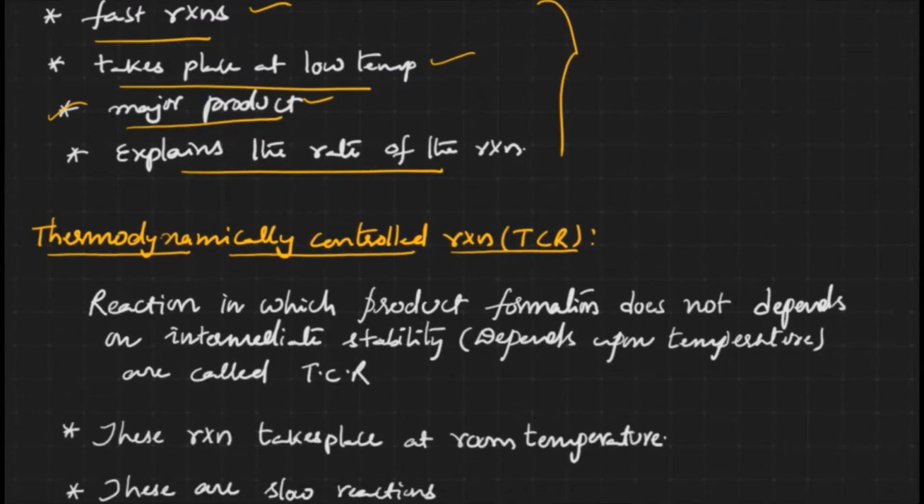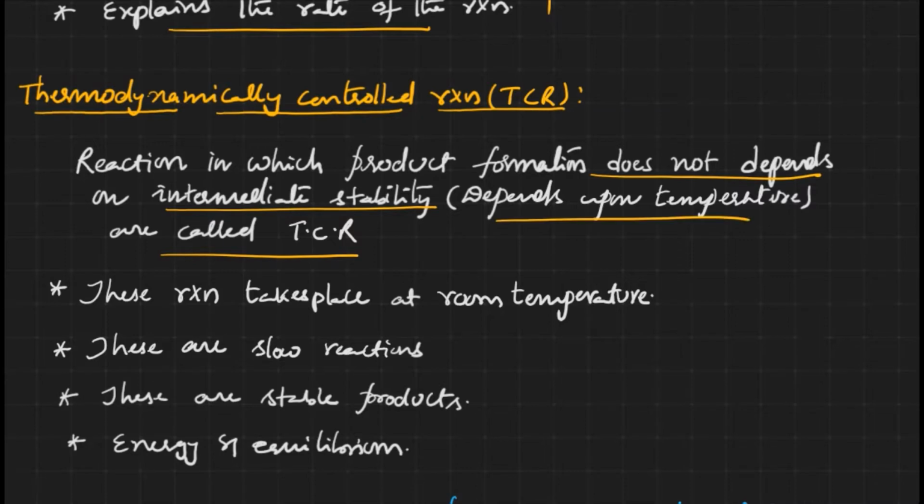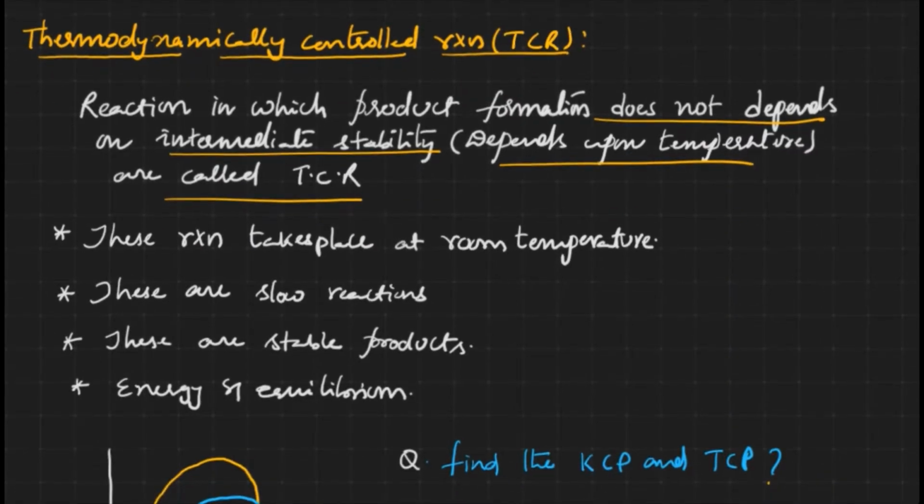These are all the general information about kinetically controlled reactions. Now let us see what is meant by thermodynamically controlled reactions. If the formation of product does not depend on the stability of the intermediate, or it depends on the temperature, those reactions are called thermodynamically controlled reactions. In the case of kinetically controlled reactions, formation of products depends on the stability of intermediate, but in thermodynamically controlled reactions, they don't depend on the stability of the intermediates. Kinetically controlled reactions take place at low temperature, but these take place at room temperature or high temperature.